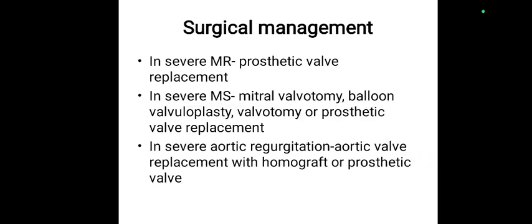Next is surgical management. In severe mitral regurgitation, the management is with prosthetic valve replacement. In severe mitral stenosis, it can be done with mitral valvotomy, balloon valvuloplasty, or prosthetic valve replacement. And in severe aortic regurgitation, it is with aortic valve replacement with homograft or prosthetic valve. So these are the surgical management.